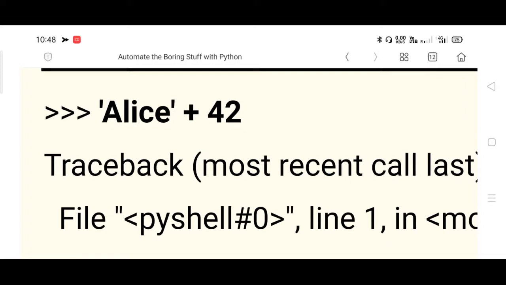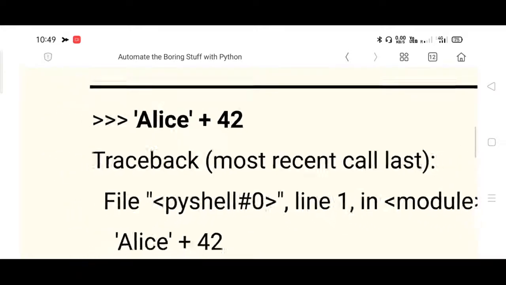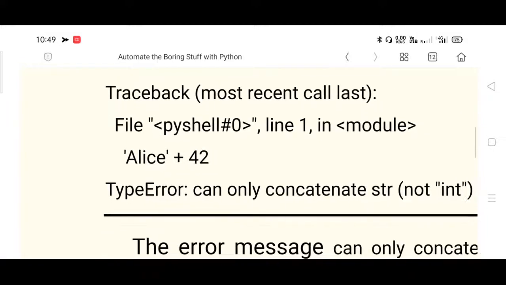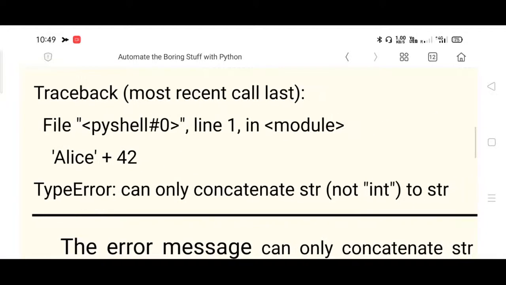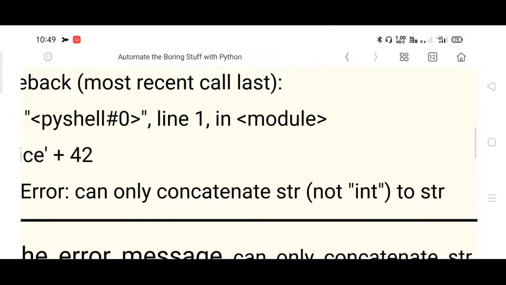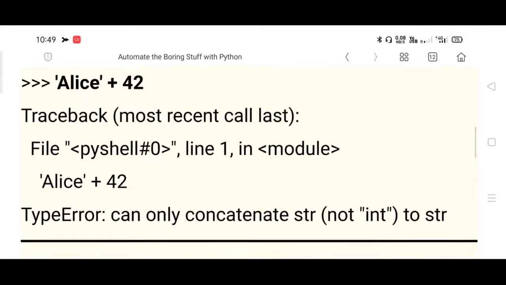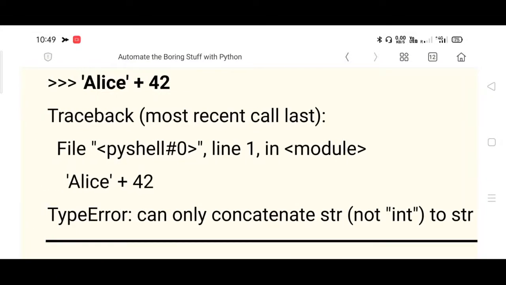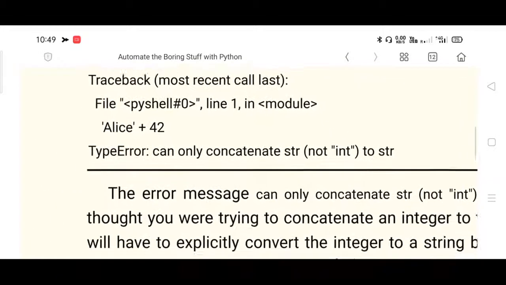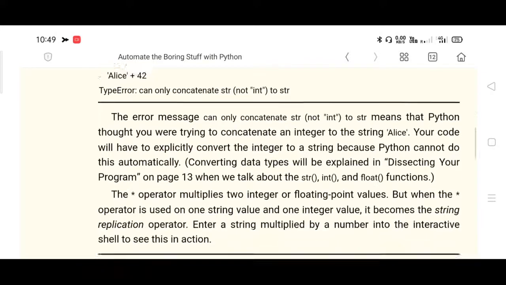So Alice has got single quotes, I mean it is marked as a string, but 42 is there as it is. So Alice is one data type, 42 is a different data type. It cannot perform the concatenation. You will get the error message: TypeError, can only concatenate str, str stands for string, not int, to string. So string to string concatenation is possible, but string to integer concatenation is not possible. So you'll be getting an error message.